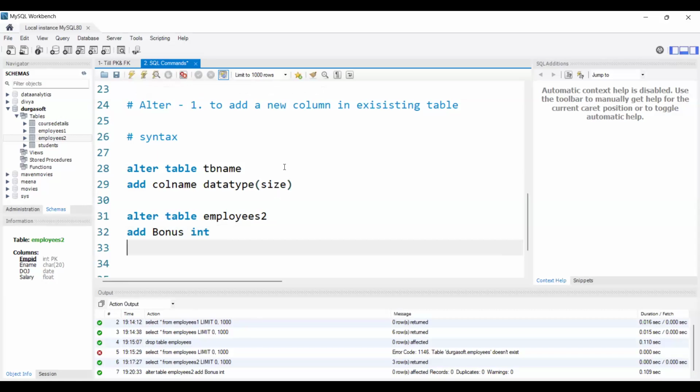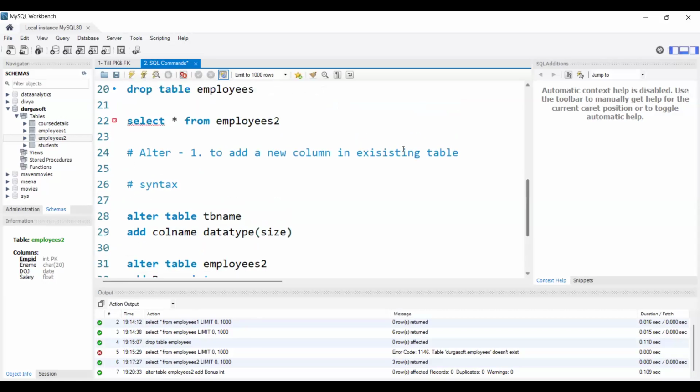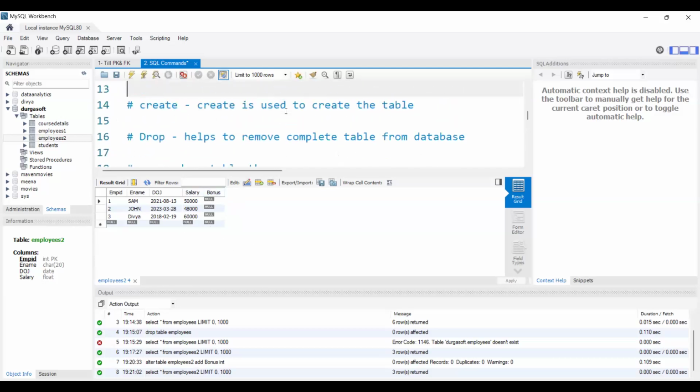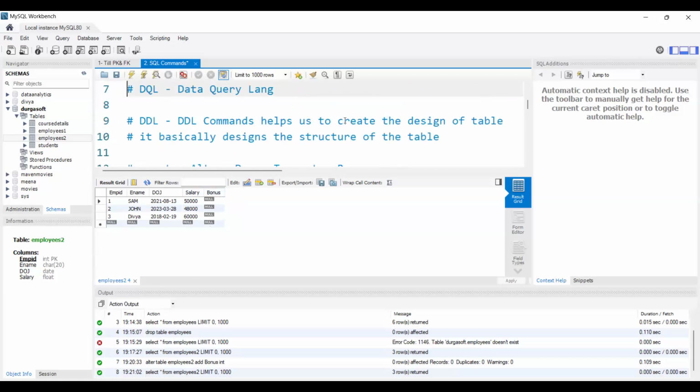Let's once again display this data and see. Let me execute the select statement, select star from employees2. You can see here, I got the bonus column. Since I didn't insert any data, the column is empty, and that's the reason I got all nulls here, but we got the bonus column. Our structure got changed, right? Basically, what I said at the start, DDL commands design the structure of the table.